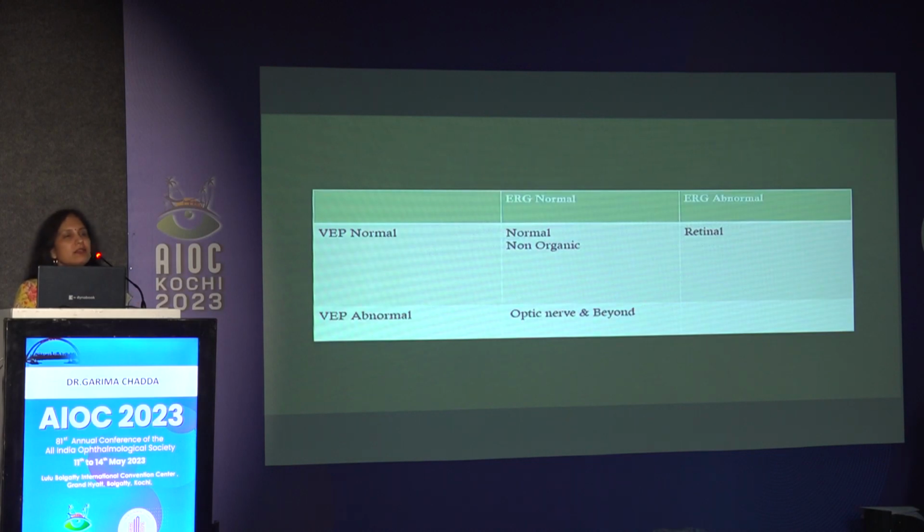When we have a case which we suspect as functional visual loss, we want to exclude the subtle causes. Electrophysiology is our friend here. Make sure to order both ERG and VEP together, and this little table is going to guide us. If a patient has a normal vision, both ERG and VEP are going to be normal. While if a patient's ERG is abnormal and VEP is normal, that means there is some pathology in the retina. While if the ERG is normal and VEP is abnormal, we expect the pathology to be somewhere in the optic nerve or beyond.